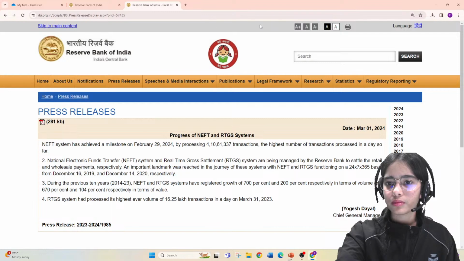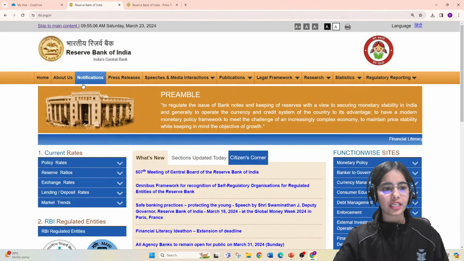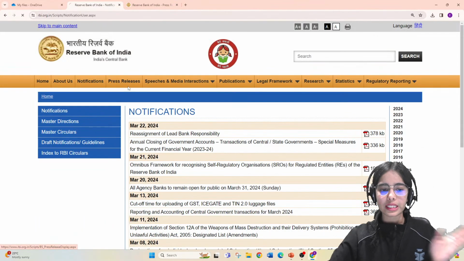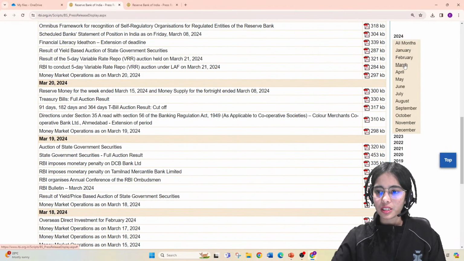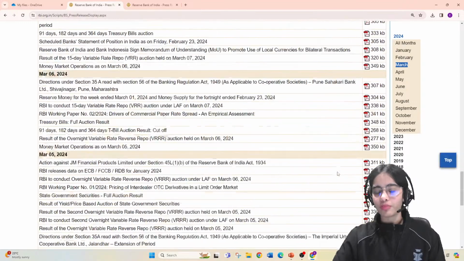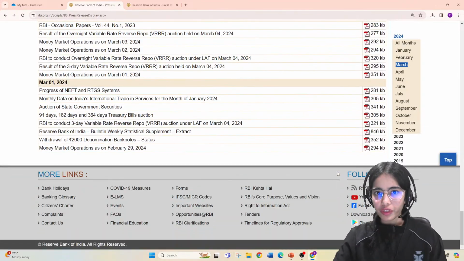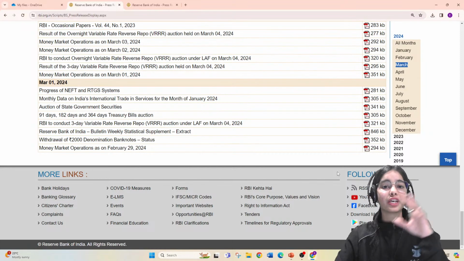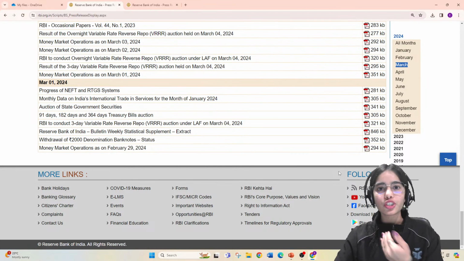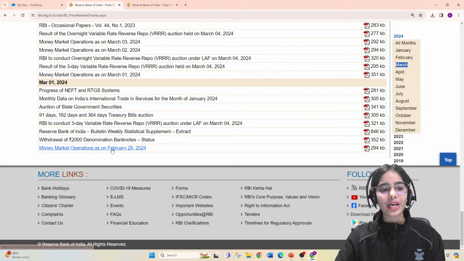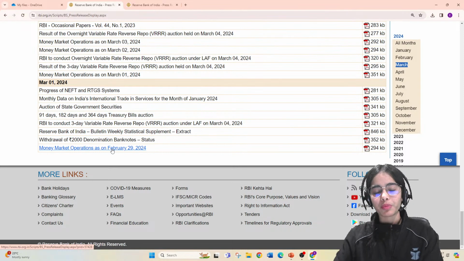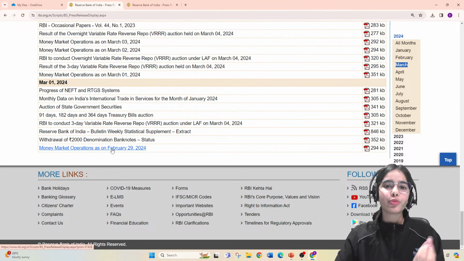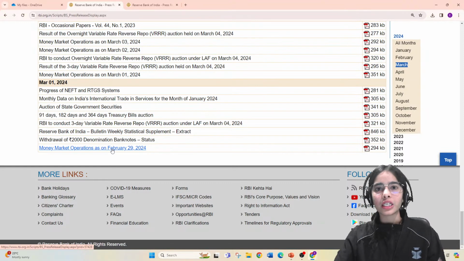Let me show you. From the RBI website, when we are covering the notifications, first let's see the press releases. You can see the number of press releases released by the Reserve Bank of India, and the number of notifications. For finance current affairs, I have to search through the newspapers. So yes, I am trying to cover all the important press releases and notifications of RBI and the current affairs coming in the newspapers. But everything cannot be provided in just 3 videos of 30 minutes to 1 hour.